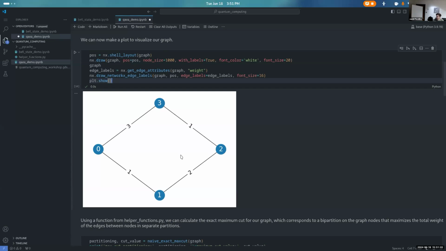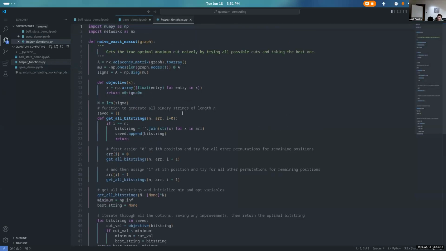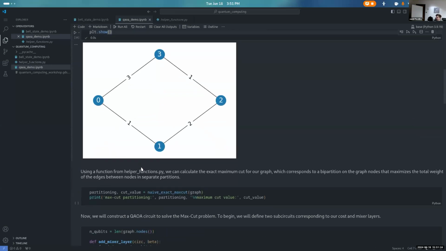What we can do is, I'll go ahead and pull up this helper_functions.py. I've put just a naive exact solver here. This just goes through all possible cuts and says which one has the largest cut value: 0, 0, 0, 1, 0, 0, 1, 1. We check all of them and see which one has the highest cut value. So that's what this is doing right here. And we'll go ahead and print the result.